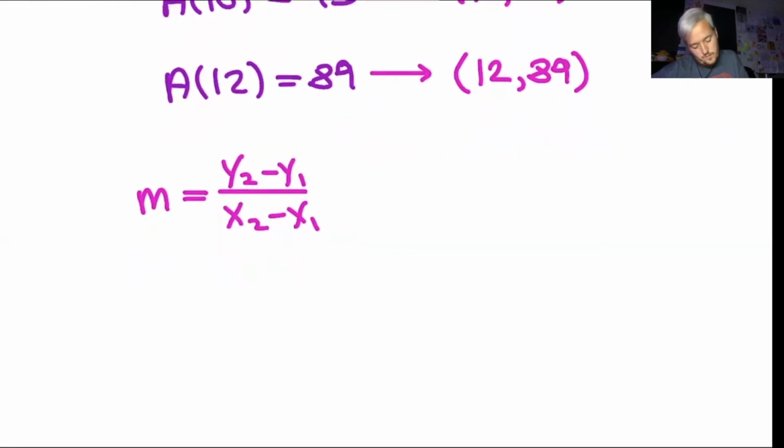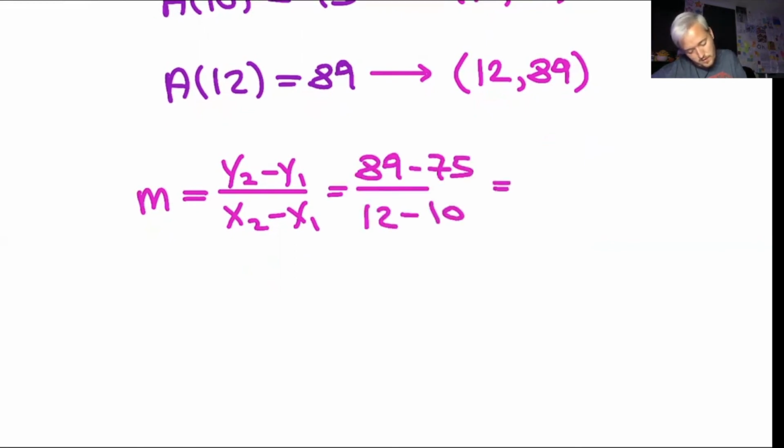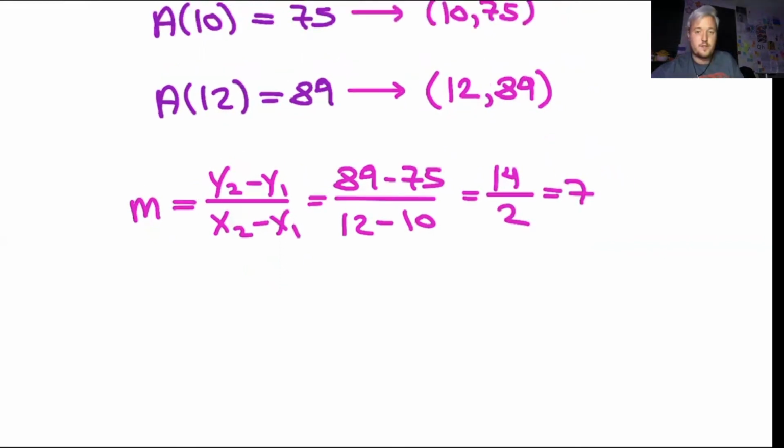All right, so I'm going to do 89 minus 75, and then 12 minus 10. In the numerator, we're going to have 14 over 2, which simplifies to 7. So that's our common difference.